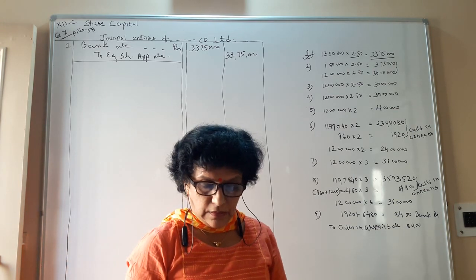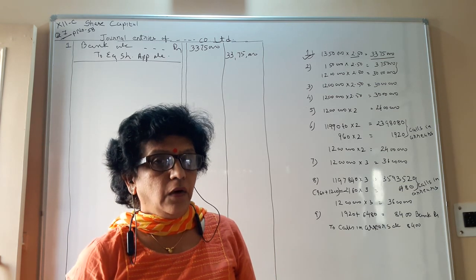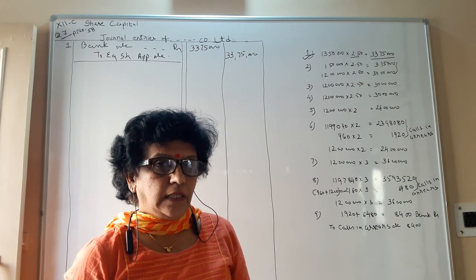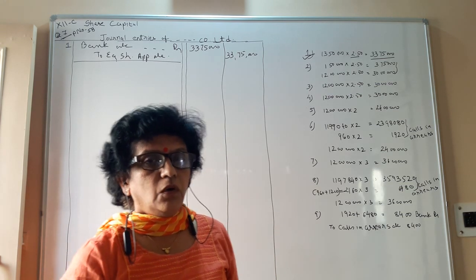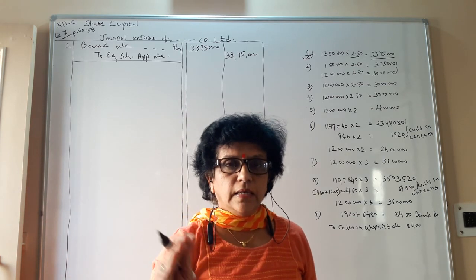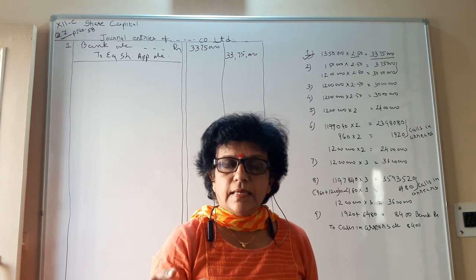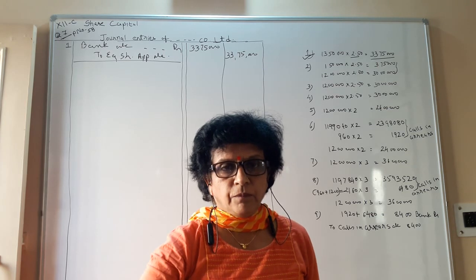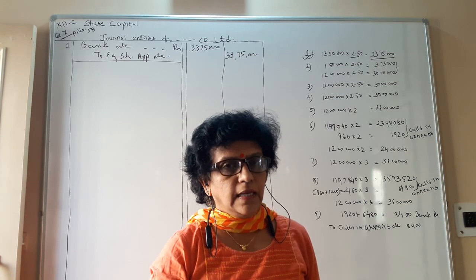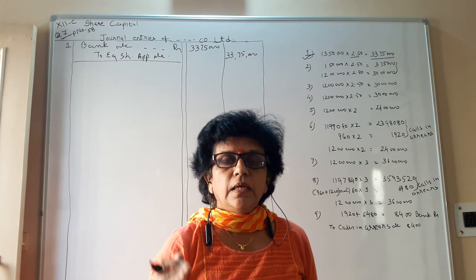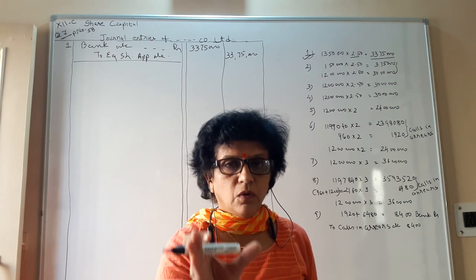Then the second journal: they say that we have refunded the excess application. A company cannot hold money for more than 90 days. Within that time, the company has to refund. If the company fails to refund in that time, it has to pay interest on the held amount.